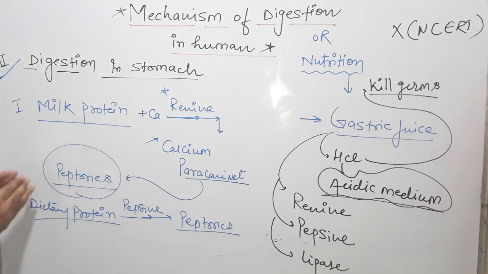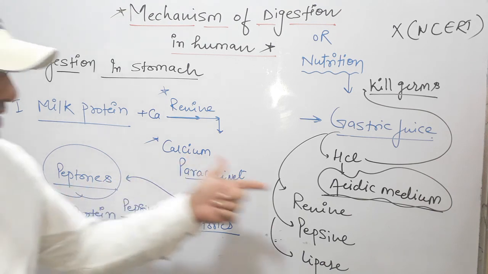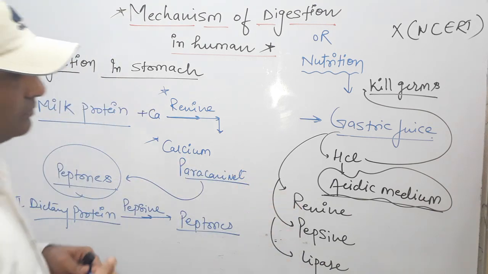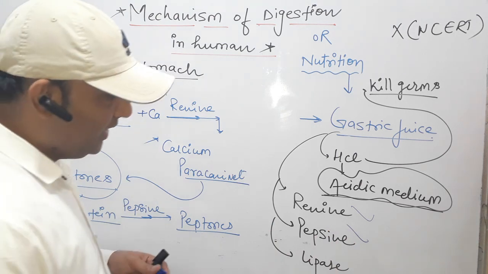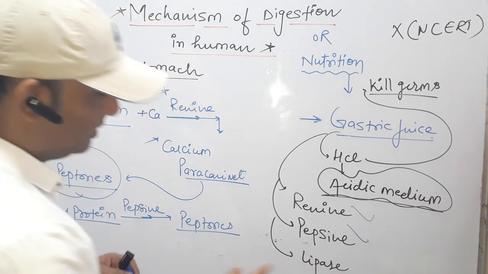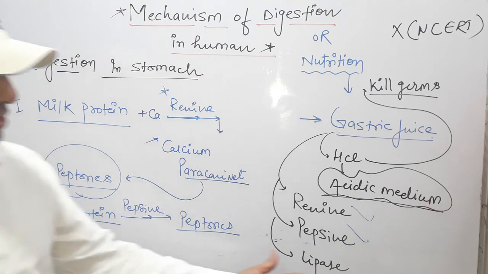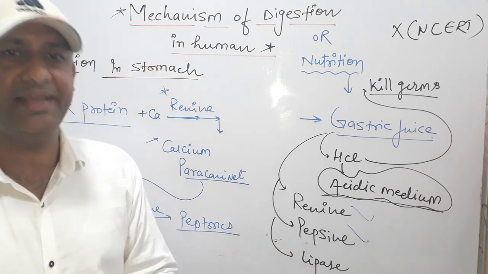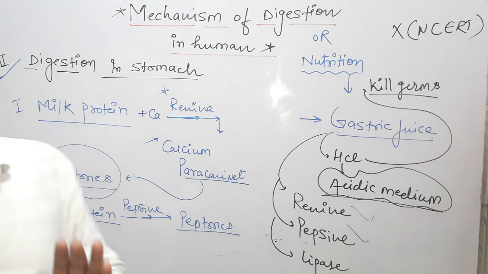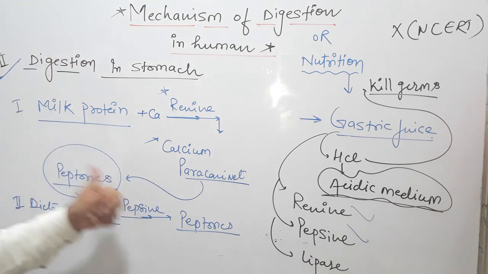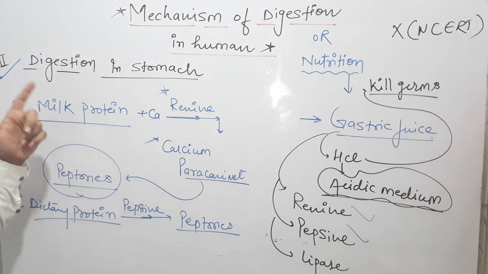So protein is digested in the stomach with the help of renin and pepsin. Clear? Second, a very small amount of lipid is digested with the help of lipase. Lipid in the presence of lipase is converted into fatty acid and glycerol. So we can simply say that only protein is digested in the stomach; no other food content is digested in the stomach. Clear? So this is digestion in stomach.